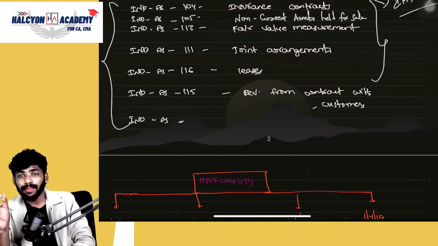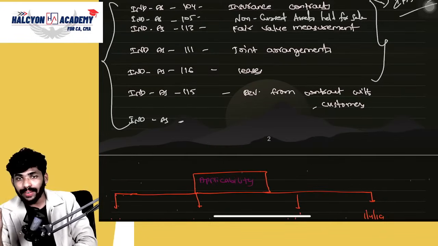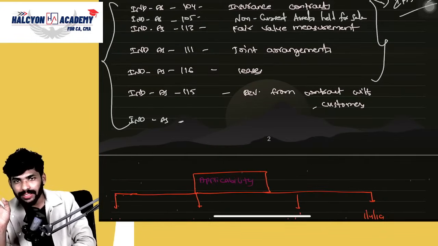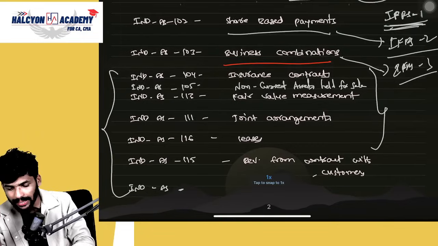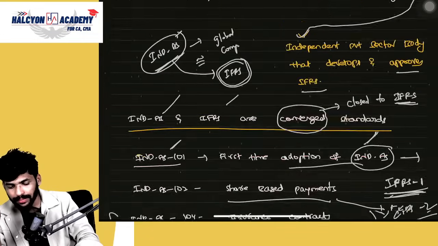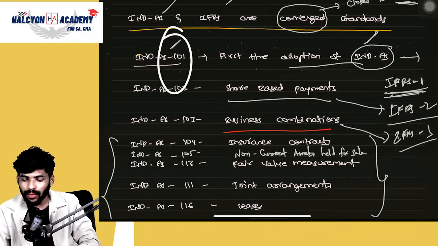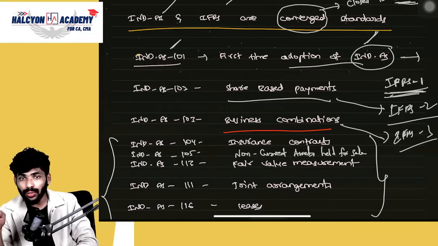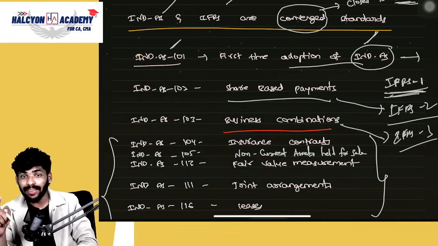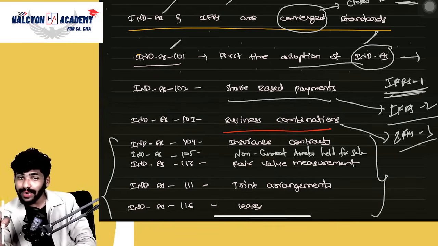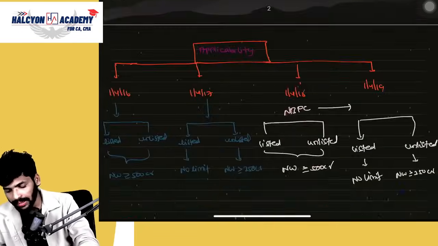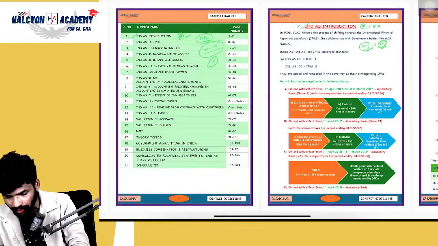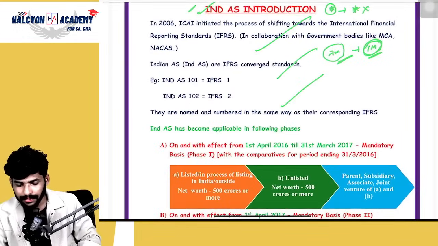And one more point. Ind AS and IFRS are converged standards, which means close to IFRS. Both are very close. So that's why the numbering will be like this: Ind AS 101 equals IFRS 1, IFRS 3 equals Ind AS 103, IFRS 5 equals Ind AS 105, IFRS 7 equals Ind AS 107, IFRS 9 equals Ind AS 109. Is that clear, guys?